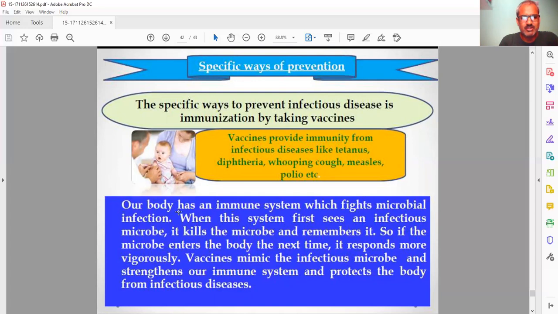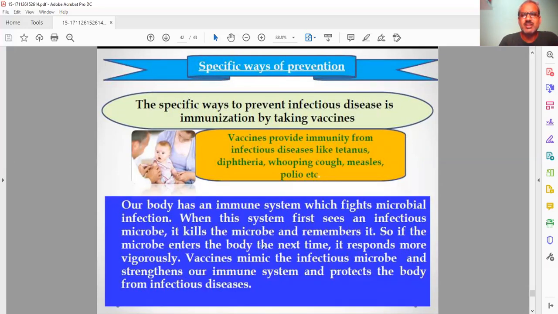Our body has an immune system which fights microbial infection. When this system first sees the infectious microbe, it kills the microbe and tries to remember. So if the microbe enters the body next time, it responds more vigorously. Vaccine mimics the infectious microbes and strengthens our immune system, protecting the body from infectious disease.